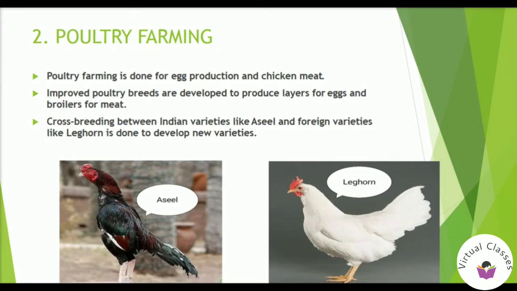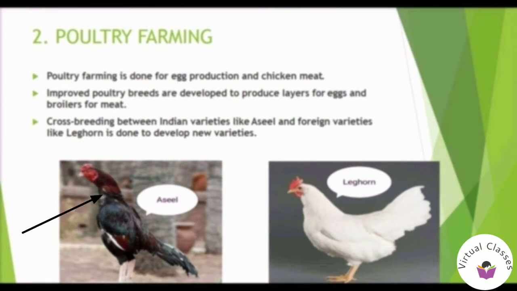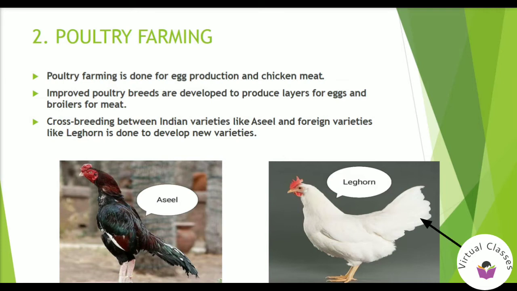Now let's come to poultry farming. Poultry farming is raising different types of domestic birds commercially for the purpose of meat, eggs and feather production also. Improved poultry breeds are developed continuously to produce layers for eggs and broilers for meat. Broiler here signifies the chicken that is bred and raised specifically for meat production. Crossbreeding between Indian varieties like Asil, as you can see in the figure, and foreign varieties like Leghorn is done to develop new varieties.